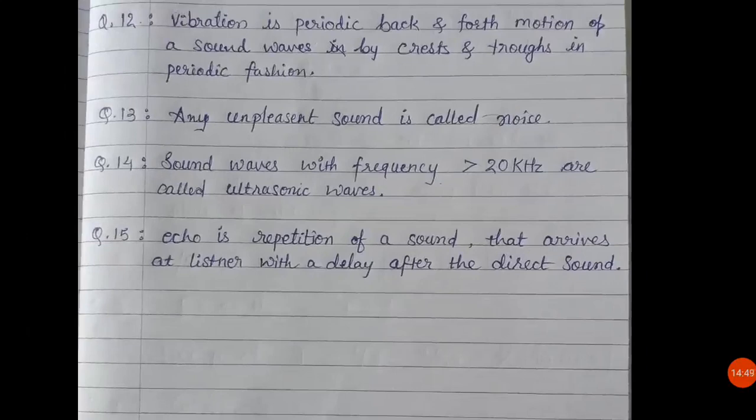First of all, the direct sound is there, but in that empty space, the sound waves are incident somewhere, and finally they reflect back, and we can listen to the same words or whatever sound you made again. That is echo. Okay, so repetition of sound that arrives at the listener with a delay after the direct sound.